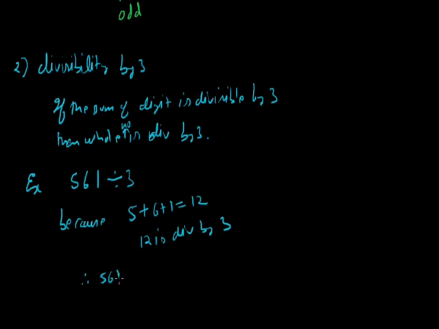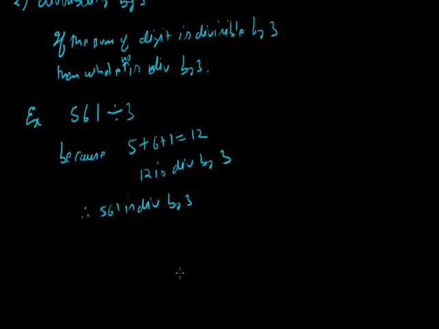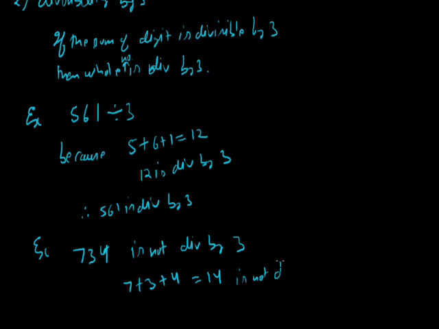Therefore 561 is divisible by 3. In this way we can check the divisibility. Let's take another example, 734. Now this number is not divisible by 3. Why? Because the digit sum of 734 is equal to 14, and 14 is not divisible by 3. So 734 is not